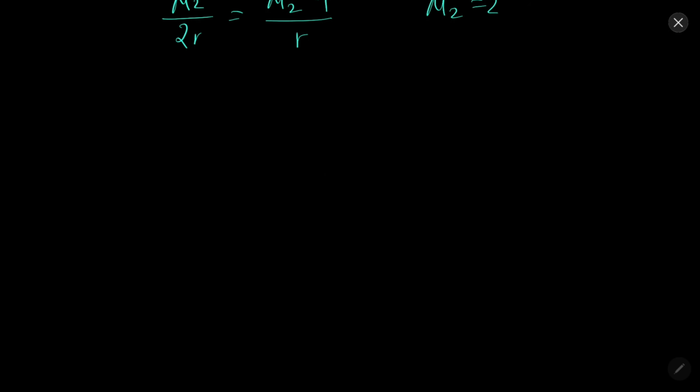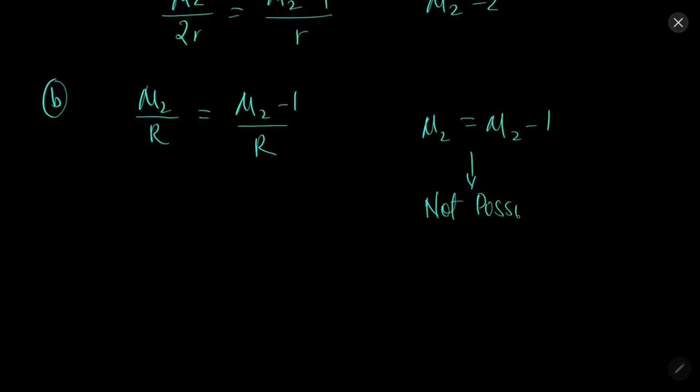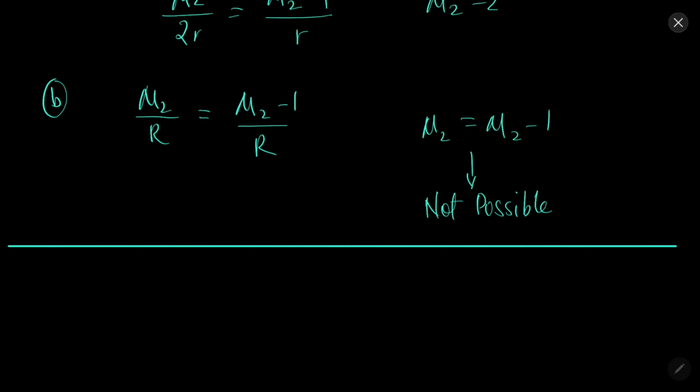In the second scenario, we will have mu2 by R equal to mu2 minus 1 by R. So mu2 will come out to be mu2 minus 1. This is obviously not possible. This can't happen. So we cannot focus it at the center.